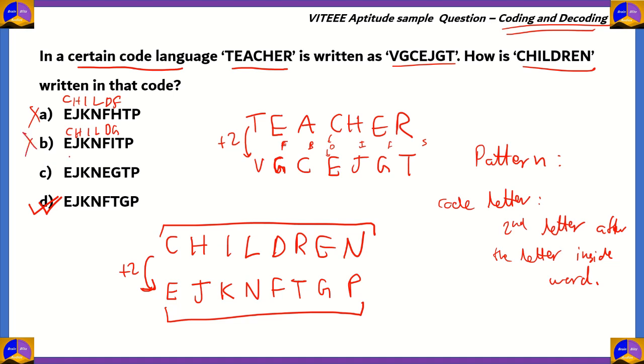And then option C, that will be CHIL, and then at E you will get C. So therefore, again, the spelling is incorrect. So using the same code, you can disprove the other options. The correct option here is option D, which is all you need to find out and mark.